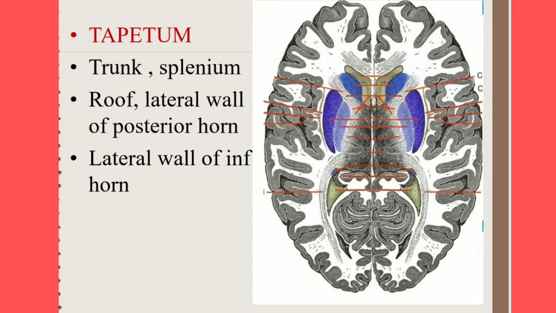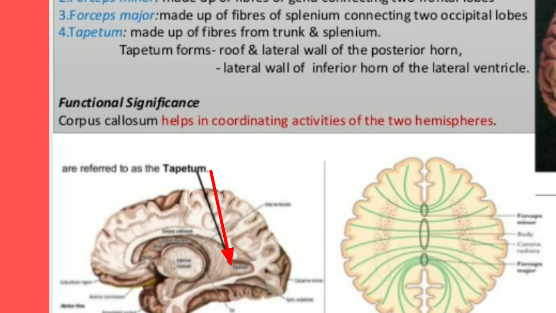Next, coming to the tapetal fibers, it is formed by the trunk and splenium. It forms the roof and lateral wall of the posterior horn and lateral wall of the inferior horn. This picture shows tapetal fibers.